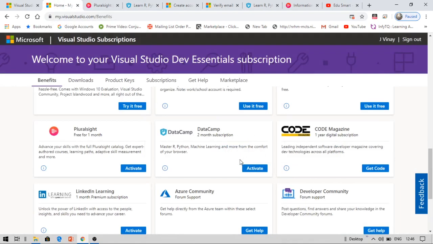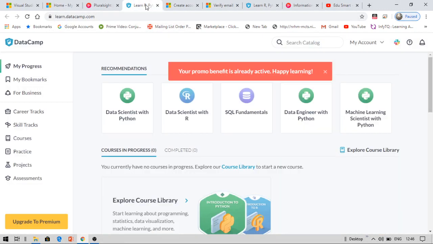This DataCamp subscription is only valid for 2 months. Then how can you use everything? So choose wisely, choose the best option available and then complete it in 2 months. I think everyone can complete in 2 months, right? If you cannot complete it in 2 months, do not worry at all, because you can create another account and use this again. You need to provide your name while you are creating it.